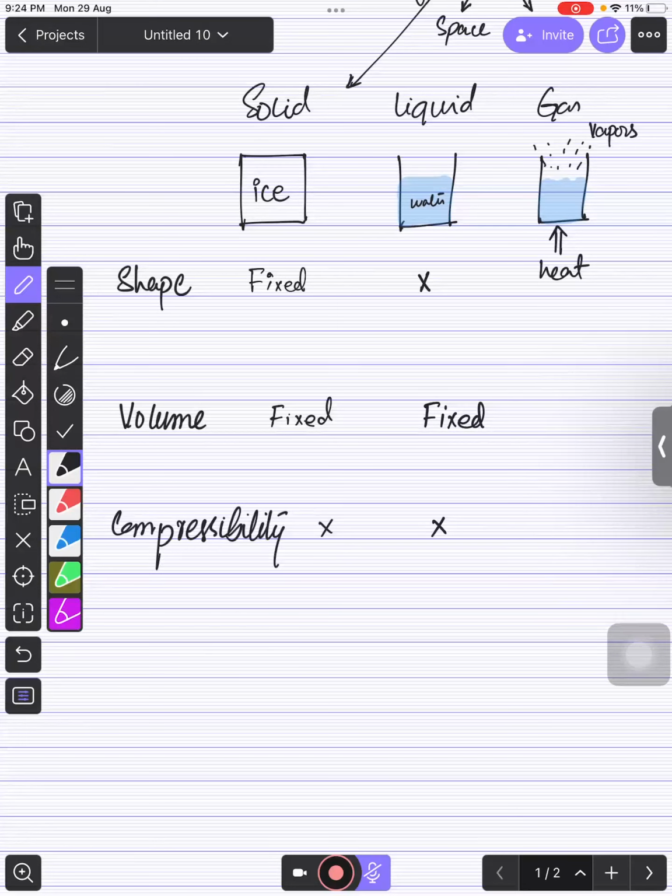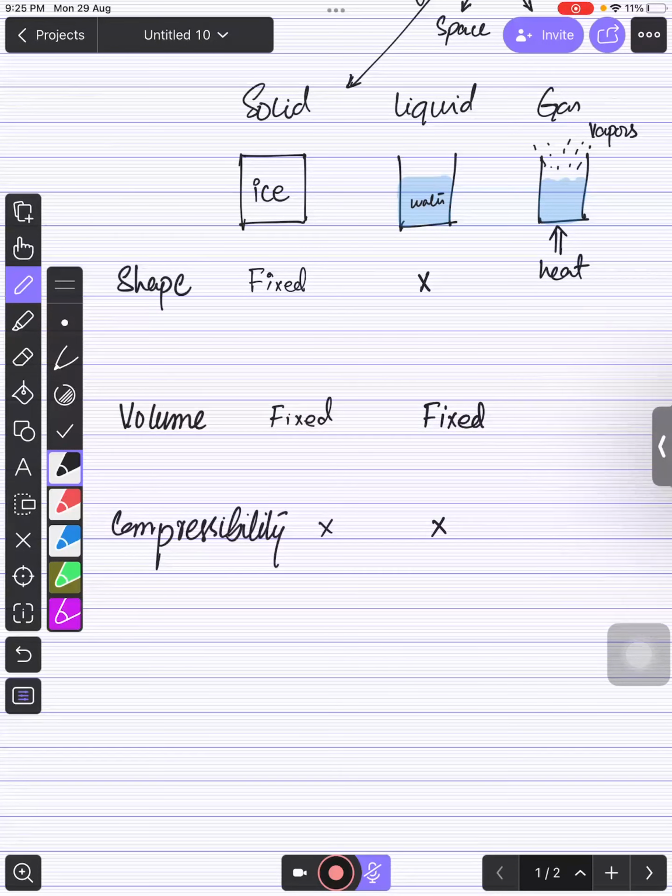So you will see that if you apply pressure, or if you want to compress the liquid, the water comes out of the glass. It is not going to be compressed, it is finding a way out. Or if you apply more force and there is no space for it to get out, your glass is definitely going to break, right? So this is the way to check that solids and liquids are not compressible.